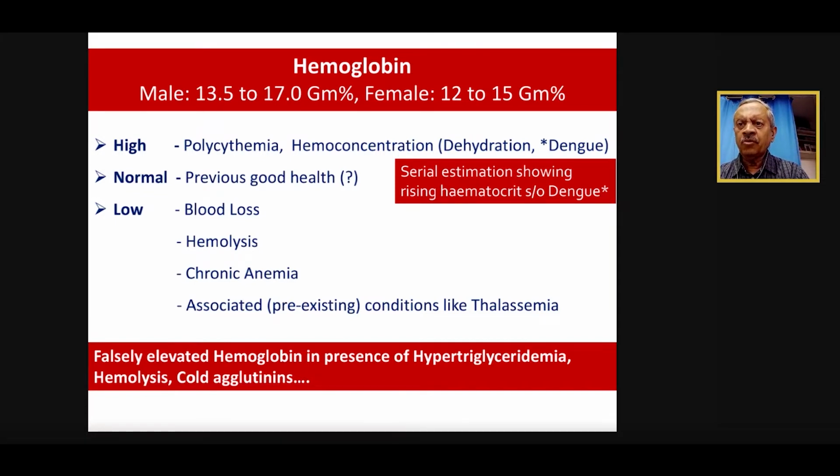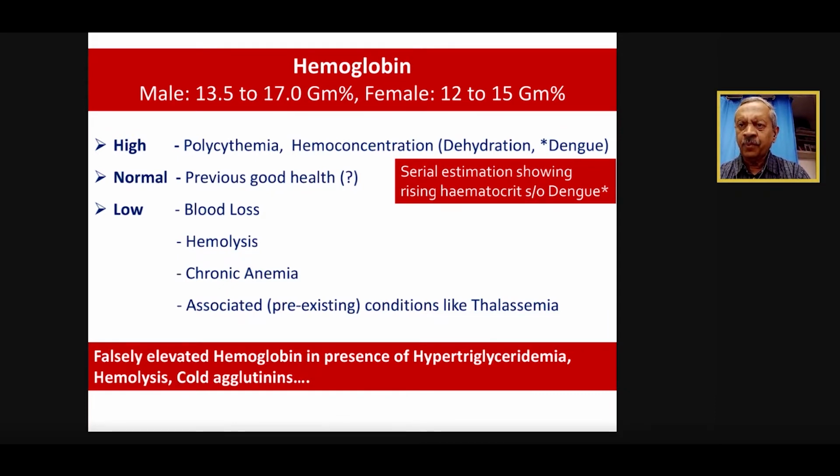Then if the hemoglobin on day 1 is less, it could be because of some blood loss which is overt or occult, or there may be hemolysis. It's very important to remember the broad causes of low hemoglobin. It could be blood loss, it could be hemolysis, it could be chronic anemia, or the patient might be having some coexisting chronic or congenital conditions like thalassemia, that's an inherited hemoglobinopathy.